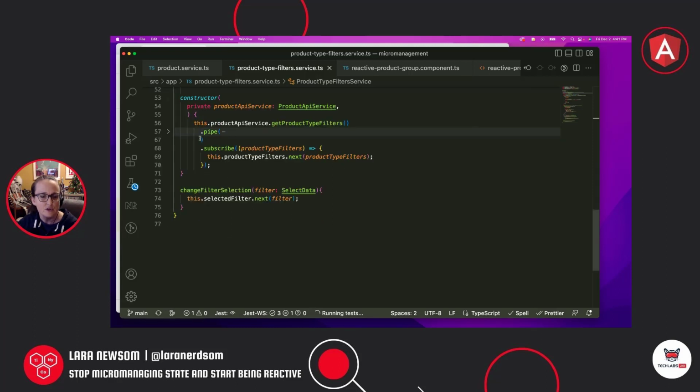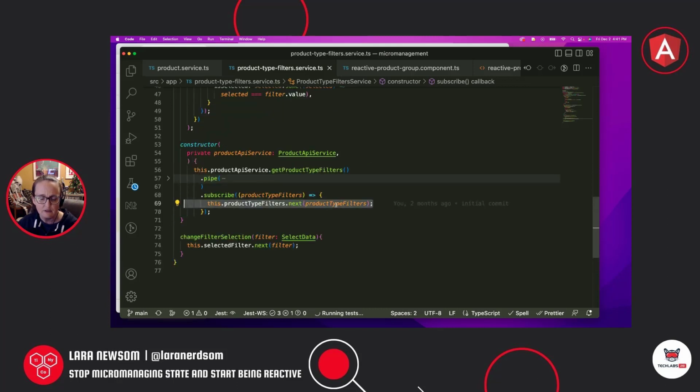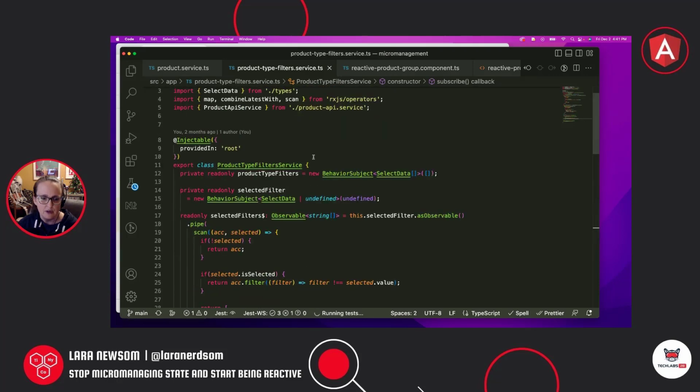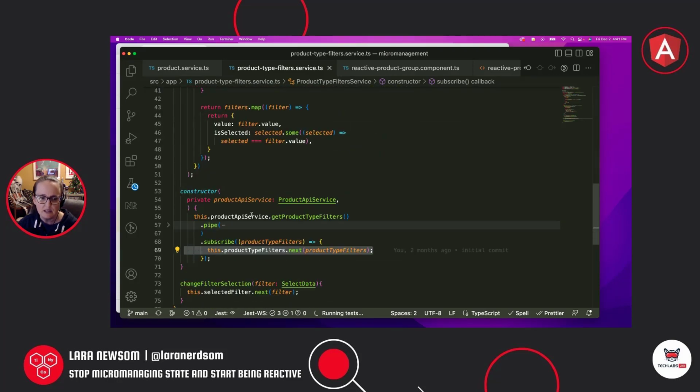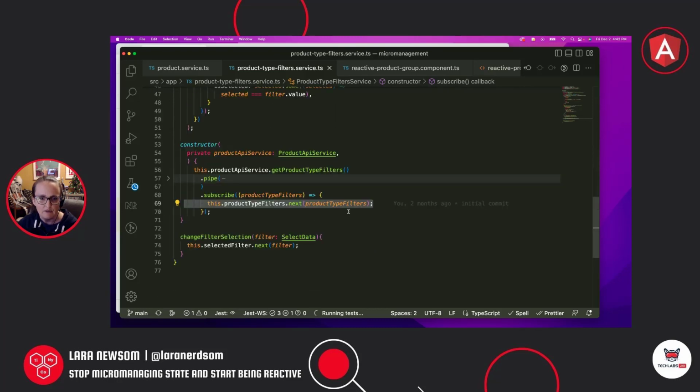And then once I get the value out, this is where I'm going to subscribe, and this is where I'm going to call next on my observable. This is going to provide that first value from the API to the subscription. If this is an HTTP request in Angular, this would actually complete on its own, so it would only get one value.